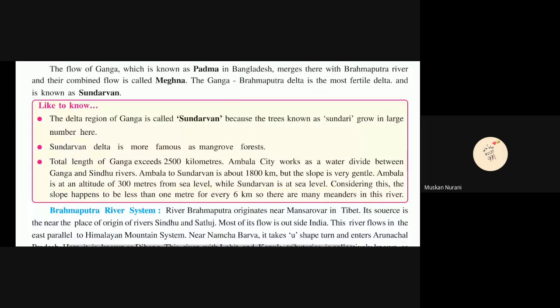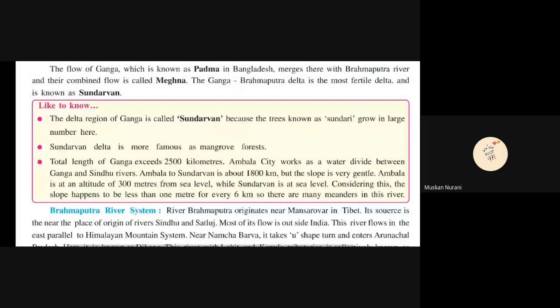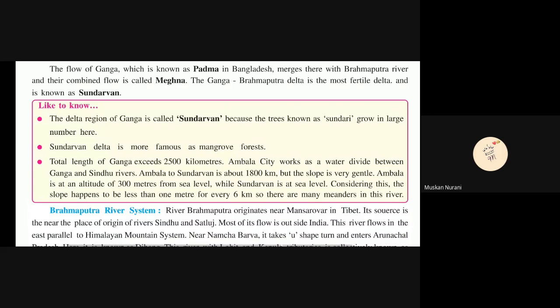Ambala to Sundarban is about 1800 kilometers, but the slope is very gentle. Ambala is at an altitude of 300 meters above sea level, while Sundarban is at sea level. The slope is less than 1 meter for every 6 kilometers, so there are many meanders in this river.